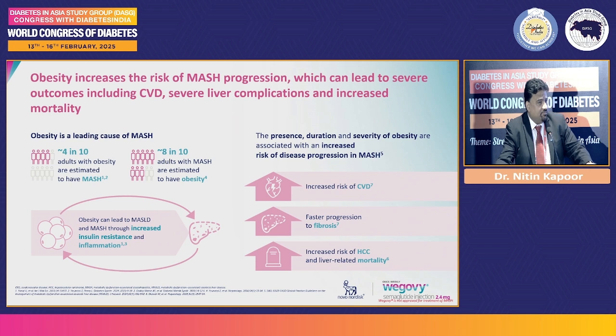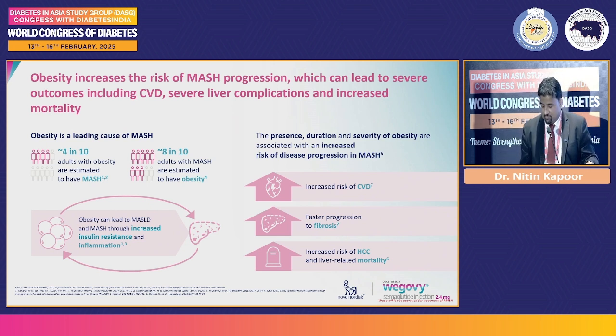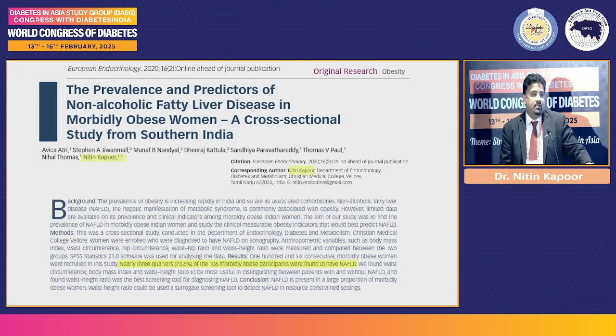Now, this is really Western data, 4 in 10, 8 in 10. But when we looked at data from our own clinic, the multidisciplinary obesity clinic that we run in Vellore, we found that 75% of people who walk into our obesity clinic actually have fatty liver disease. So this is something which is really, really big.